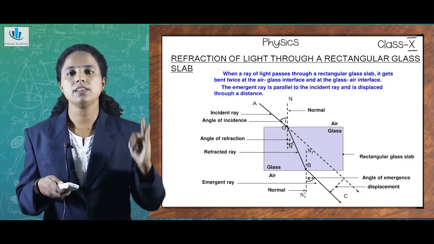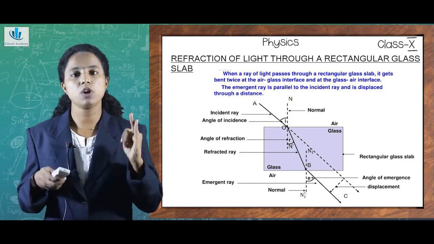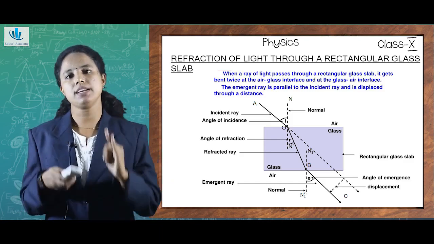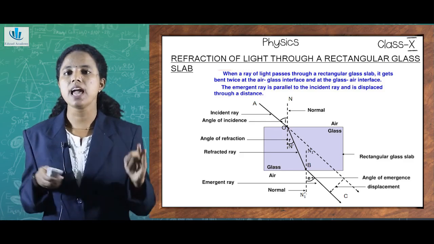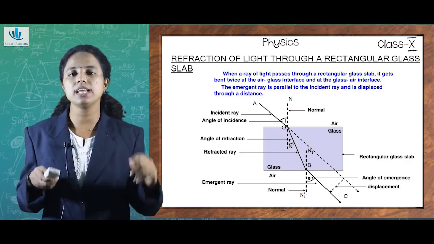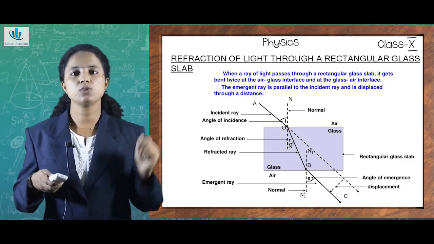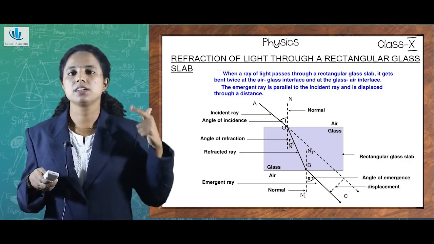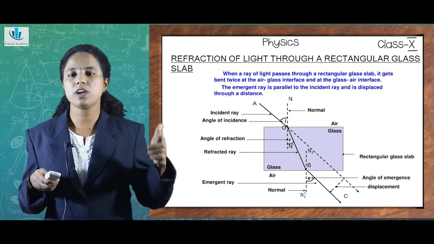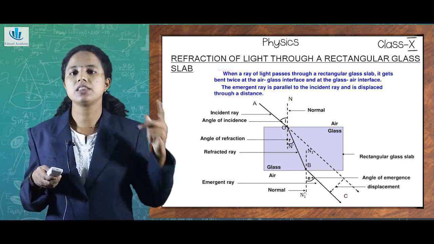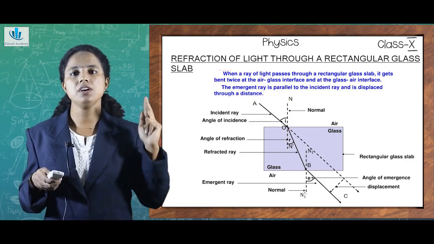Then the second one is the refracted ray, which is the phenomenon happening inside the rectangular glass slab. And the third one is the emergent ray, which emerges out of the glass slab. So mainly there are three rays: the incident ray, the refracted ray inside the glass slab, which undergoes the refraction, and the third one, the emergent ray.